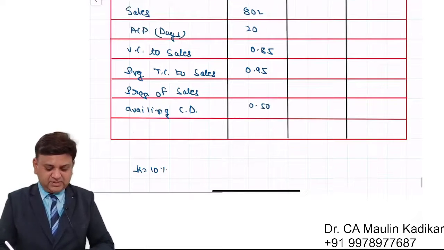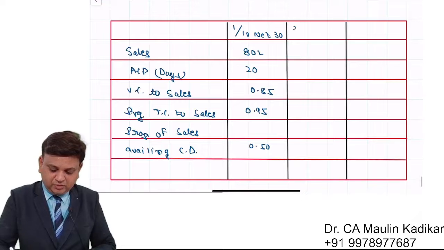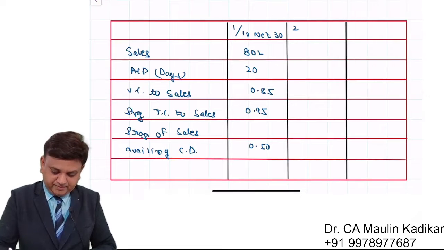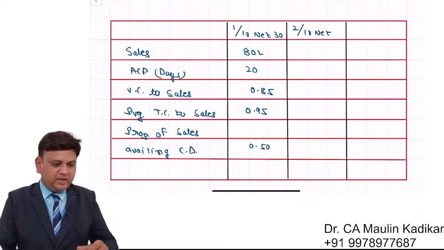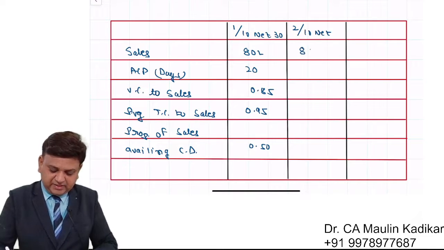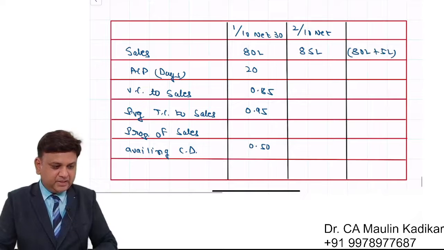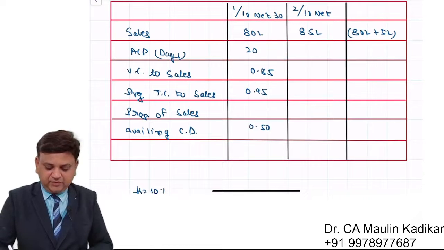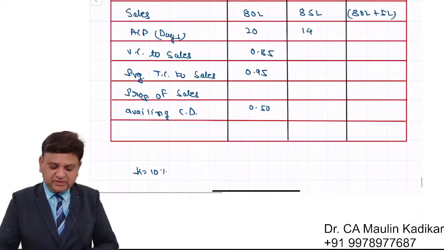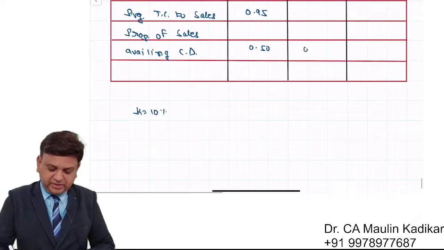The company is considering extending the credit terms to 2 by 10 net 30. What kind of impact will it have? It will increase the sales to 85 lakhs, that is 80 lakhs plus 5 lakhs. It will reduce the average collection period from 20 days to 14 days, and increase the proportion of the discount sales to 0.8.